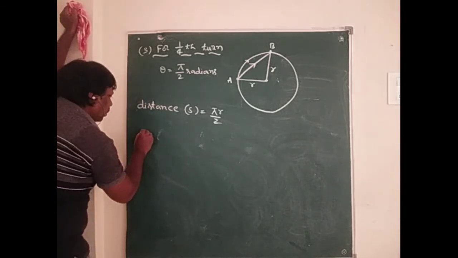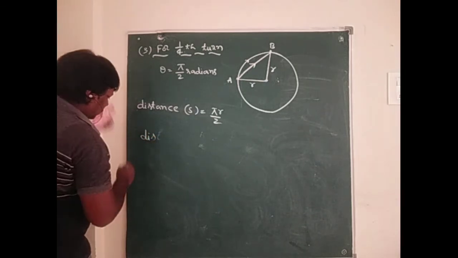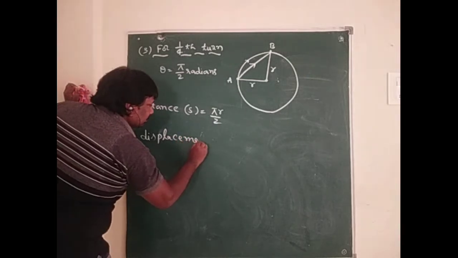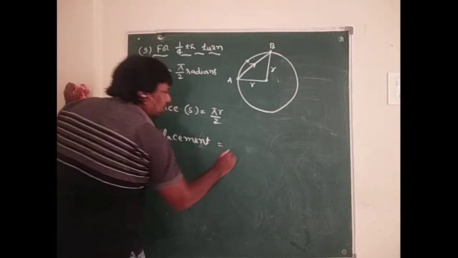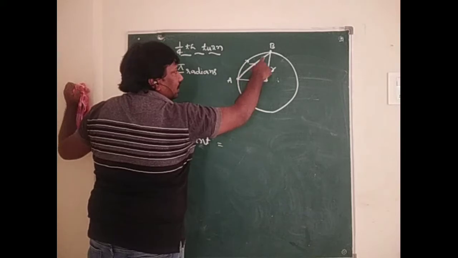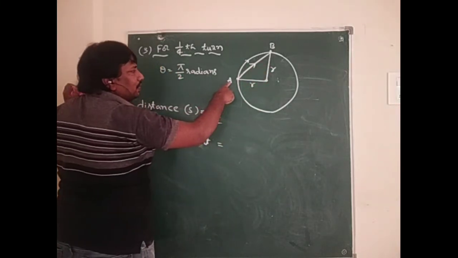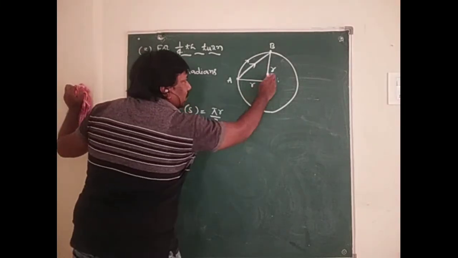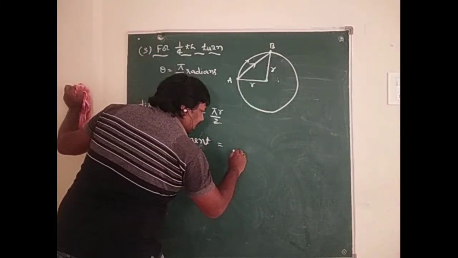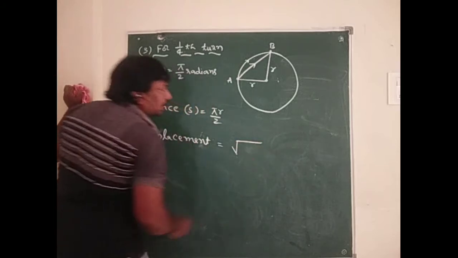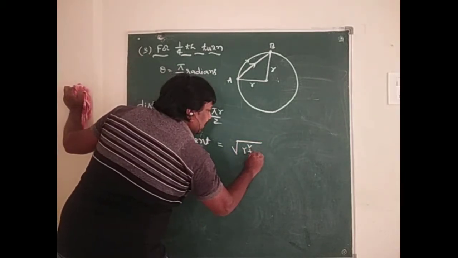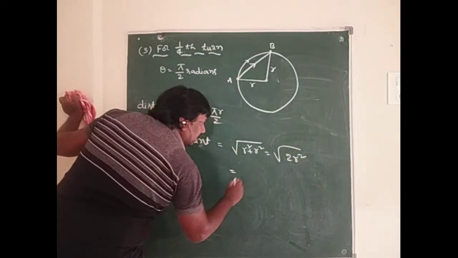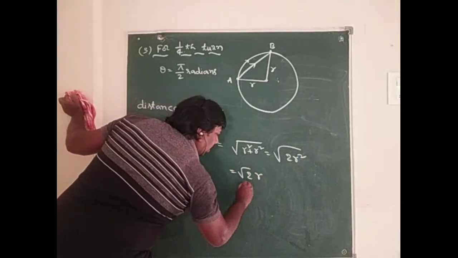Now we can find out the displacement. Displacement, in this situation, is the shortest distance between A and B. These are two perpendicular vectors, so it is r square plus r square, that is 2r square, that means root 2 into r.